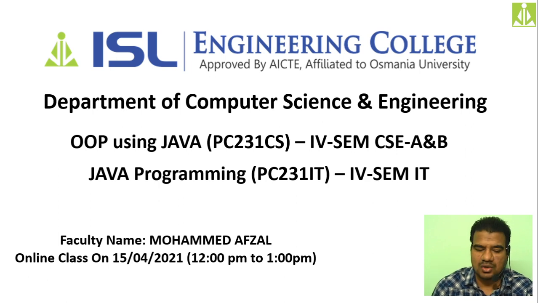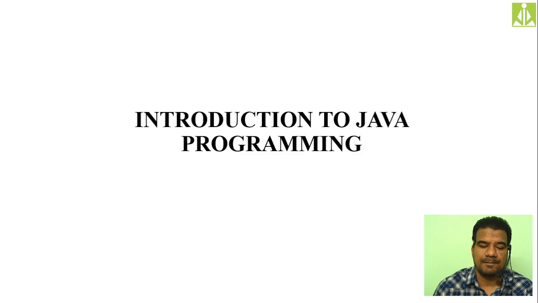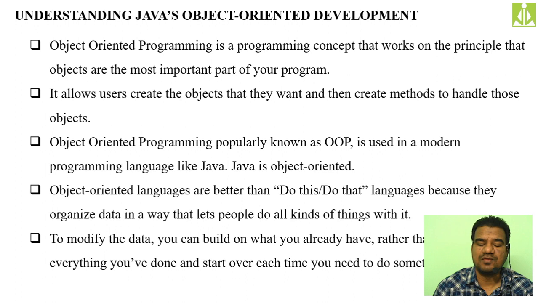Okay. So quickly go to the next thing. All these things we discussed. Understanding Java's object-oriented development. Whatever explanation I have just given, that whole thing comes over here. And we said Java is an object-oriented programming language. It is not supporting the concepts of structured programming.